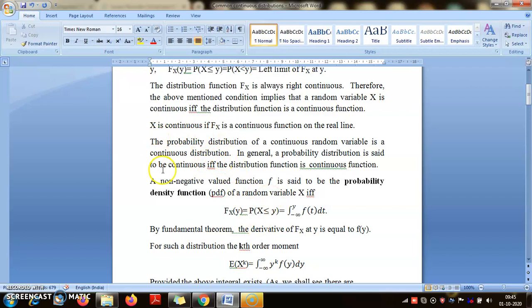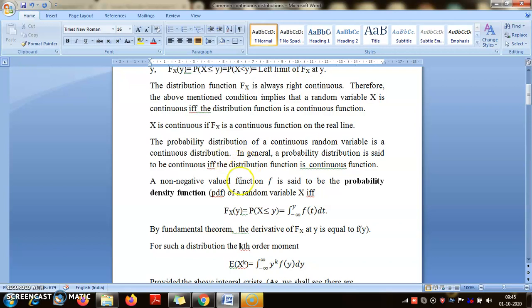Now, what do we mean by a continuous probability distribution? Well, it refers to the distribution of a continuous random variable, or it refers to a probability function that assigns zero probability to point sets. So now there are some more terms related to continuous distribution.